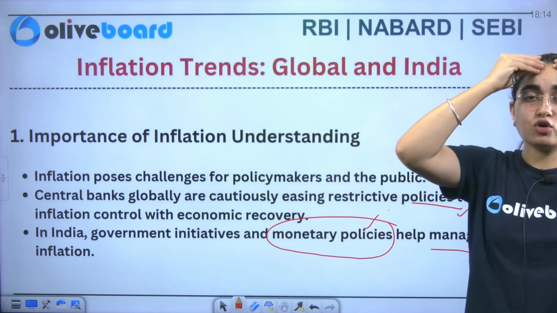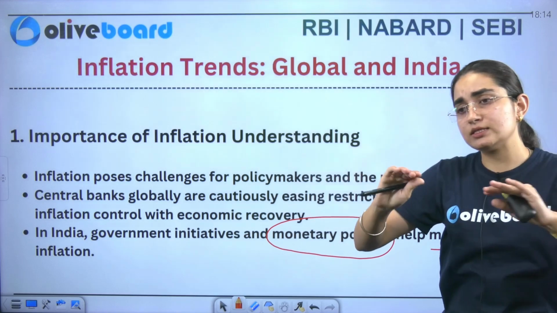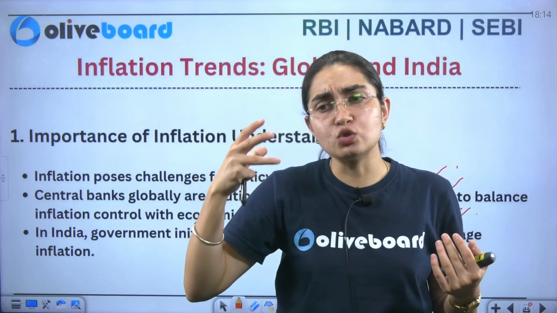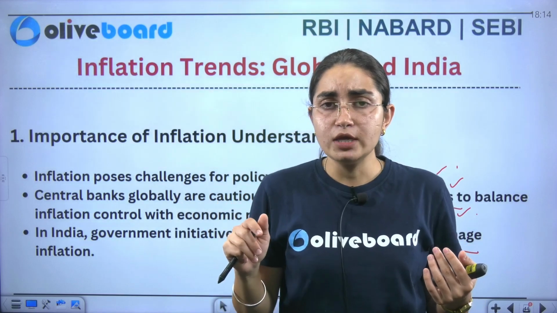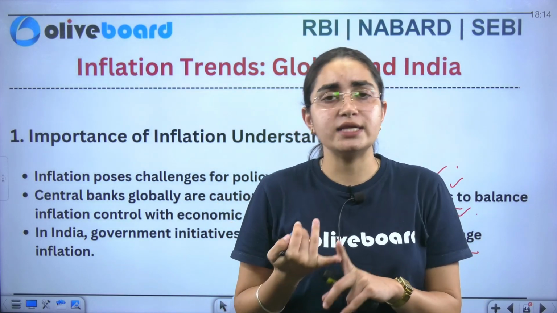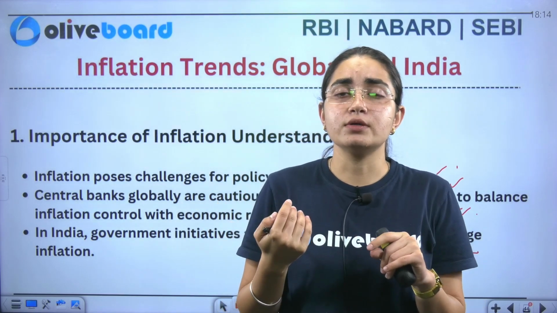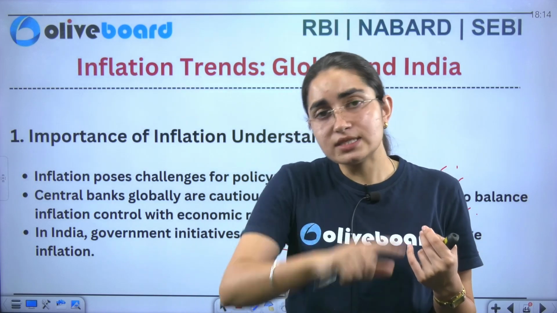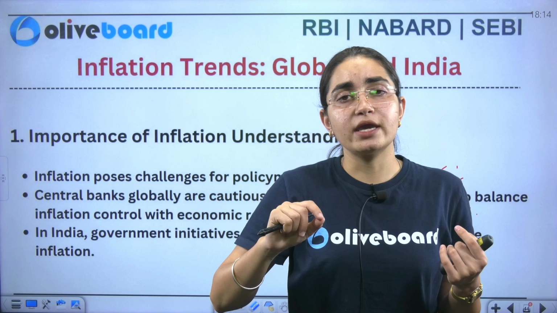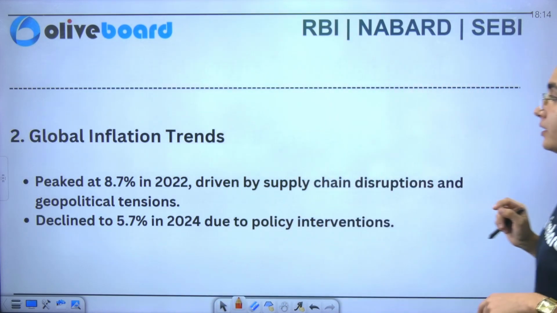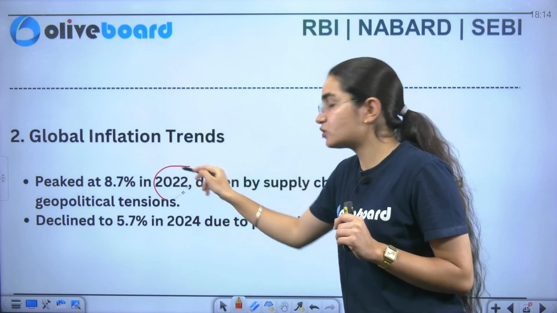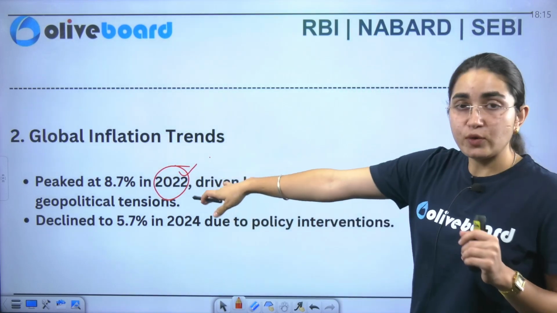Okay. And if I talk specifically about RBI, stabilizing the economy, or economic growth, is one of the main objectives of the RBI. So stabilizing the prices, stabilizing the economic growth, and the financial growth as well, this is the entire thing that has been taken care of by the RBI. So you can see here. Now if I talk about the global inflation trend, in 2022 it peaked at 8.7%.